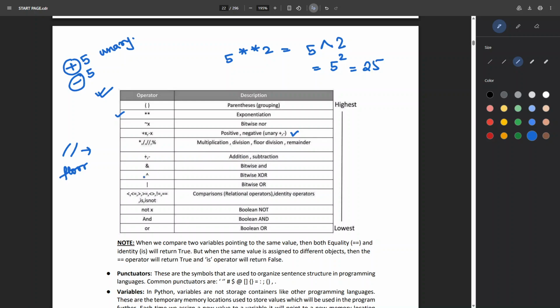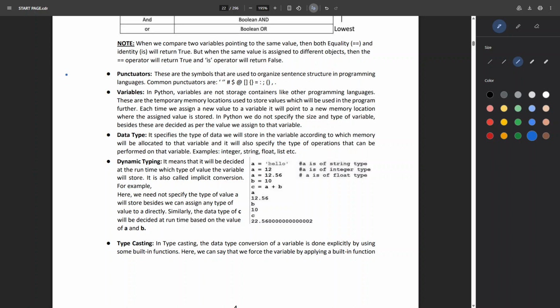Okay. Next is addition, subtraction, then bitwise XOR, bitwise AND, bitwise OR. Next we have comparison operators, identity operators. We have Boolean operators. Okay, so these are the different types of operators. Next we have punctuators. Punctuators are the symbols that are used to organize sentence structure in programming languages. Punctuators include inverted commas, hash, dollar, at the rate, different types of brackets, semicolons, commas, full stops, dots. So these are all punctuators.